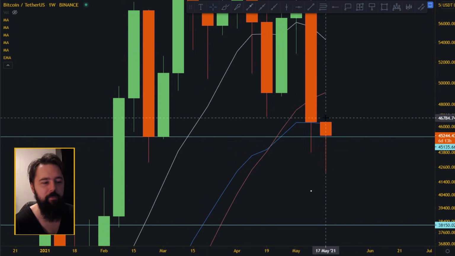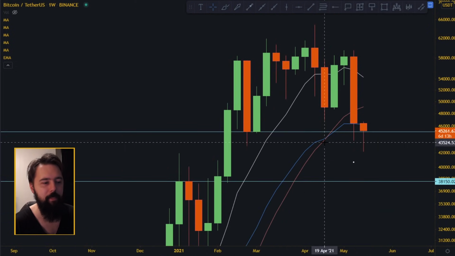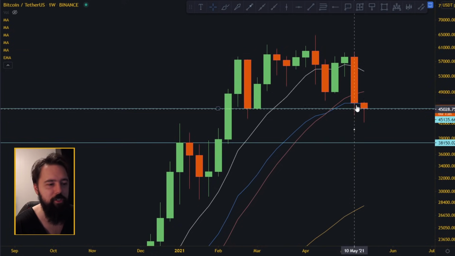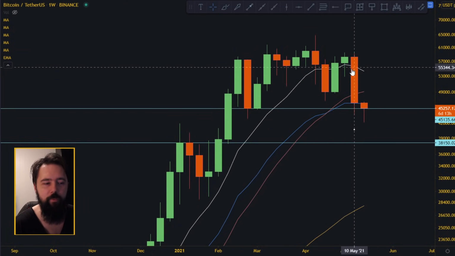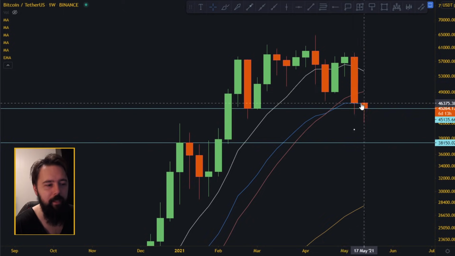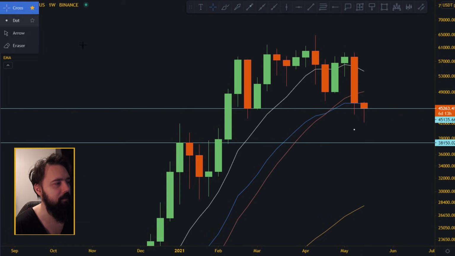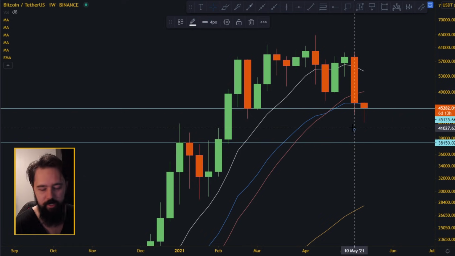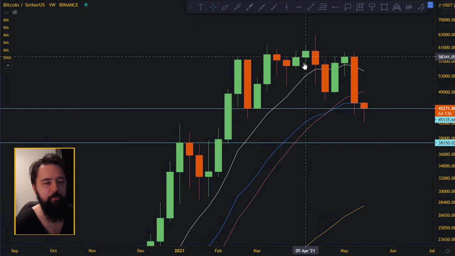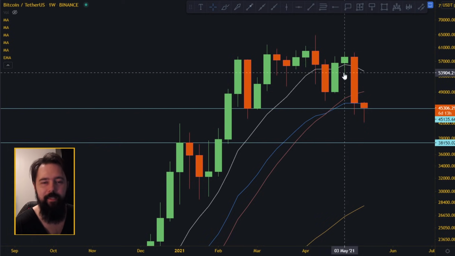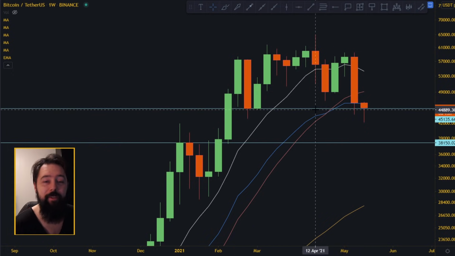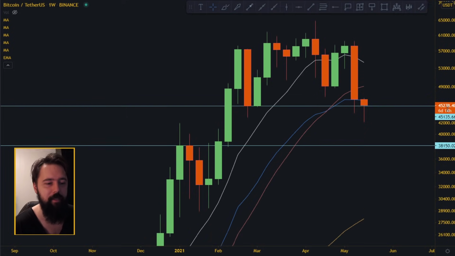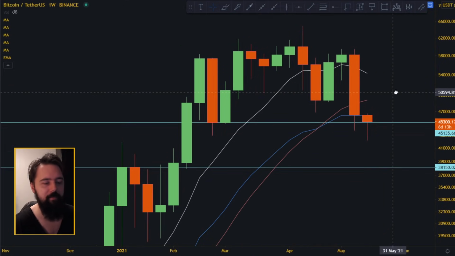So what's the difference between the exponential and simple moving average? The simple moving average only takes the last 20 candles, finds the average of those 20 candles and puts the point there, while the exponential moving average does a little bit more math, and the most recent candles get more weight than the old candles, so it reacts faster to the price. Now, I don't like that.